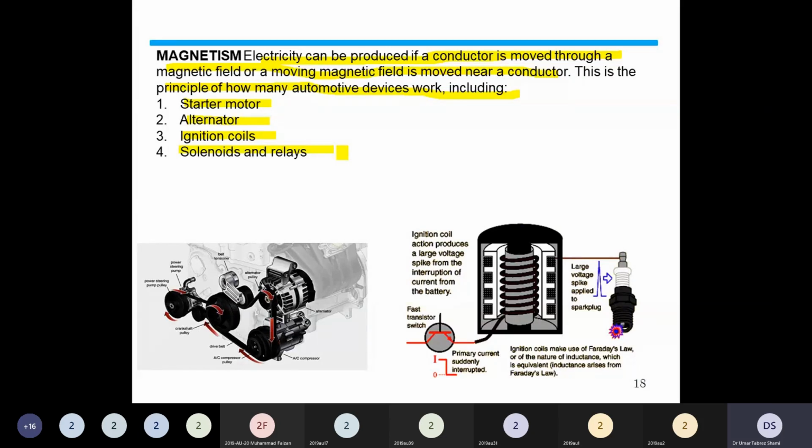The ignition coil, which starts the ignition system of the automobile, also works on magnetism, and so do solenoids and relays. Relays and solenoids are outputs controlled by small electrical signals, and they also work on the magnetism principle.